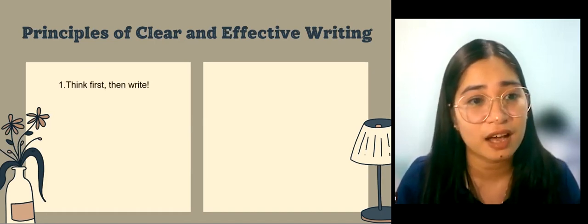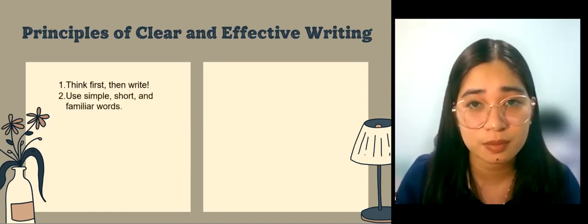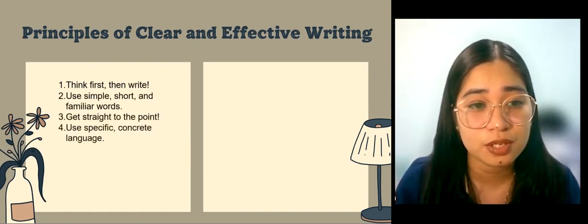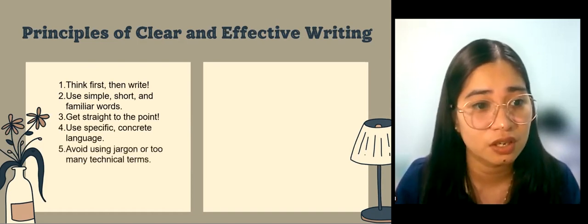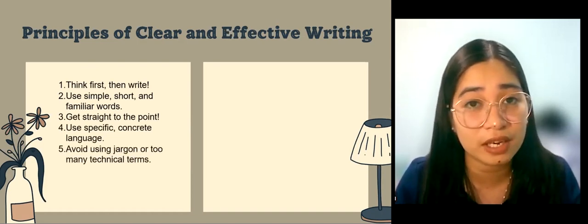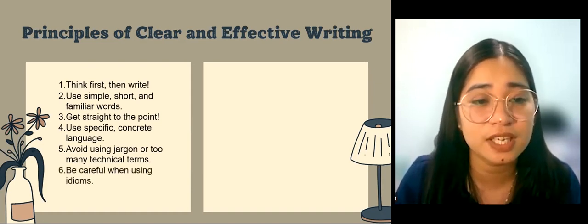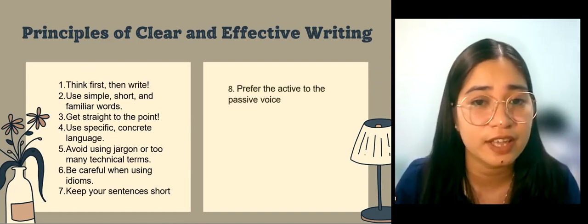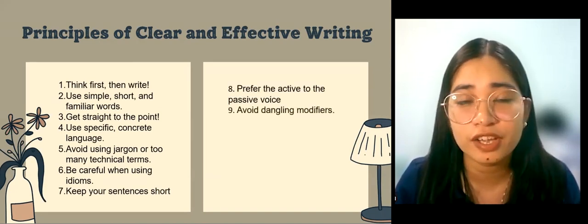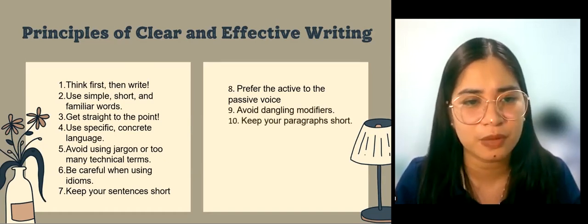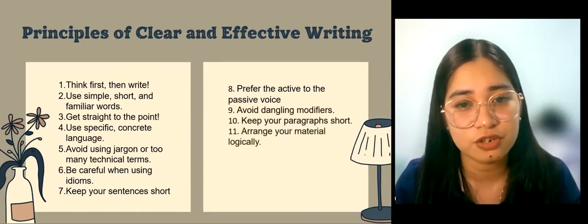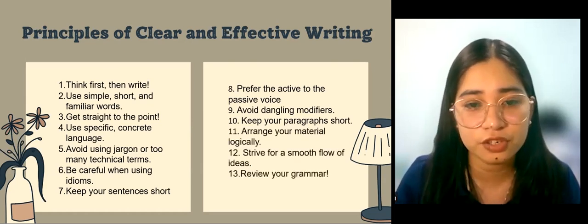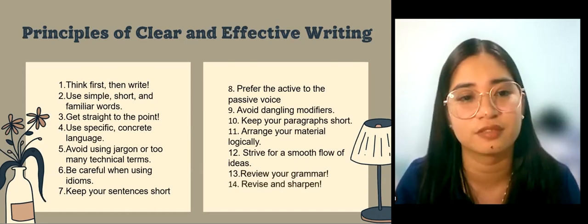First, think first, then write. Use simple, short, and familiar words. Get straight to the point. Use specific, concrete language. Avoid using jargon or too many technical terms. Next, be careful when using idioms. Keep your sentences short. Prefer the active to the passive voice. Avoid dangling modifiers. Keep your paragraphs short. Arrange your material logically. Strive for a smooth flow of ideas. Review your grammar, and revise and sharpen.